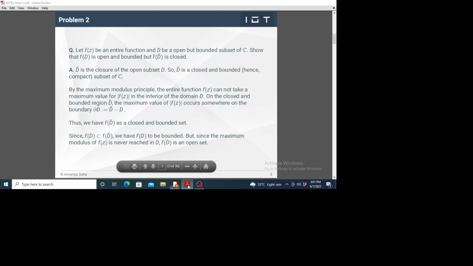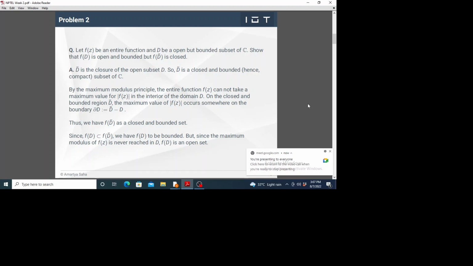In the language of set theory, D bar is called the closure of an open set. D bar is the closure of the open subset D, and by definition of closure, D bar is closed, and it's also bounded.